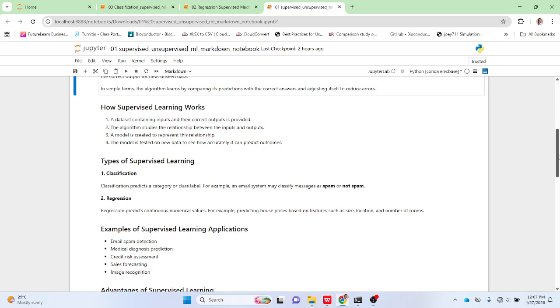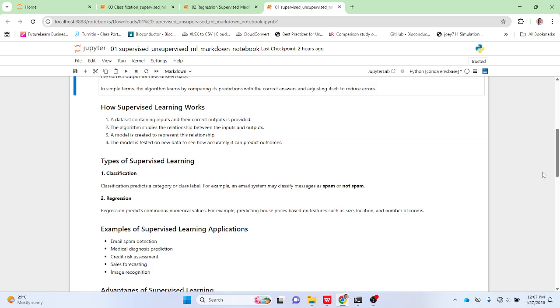Now, the regression type of supervised learning is where the dependent variable, that's the target variable, is continuous. It's a continuous numerical variable. All right. For example, we'll see these practical examples very soon.